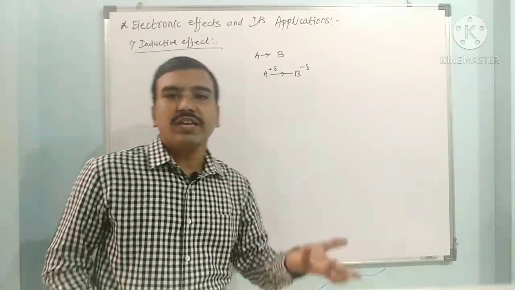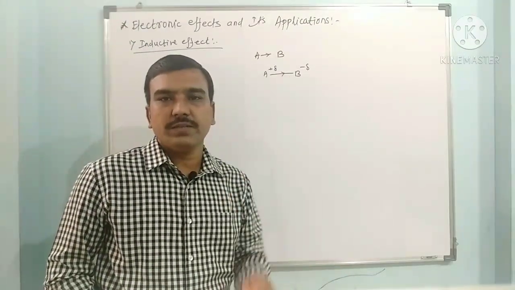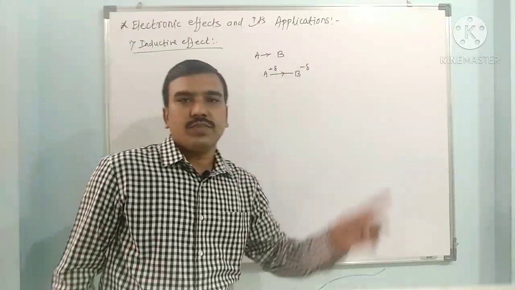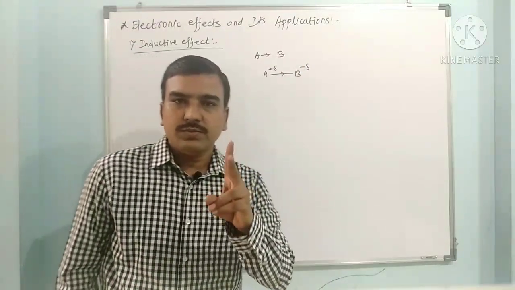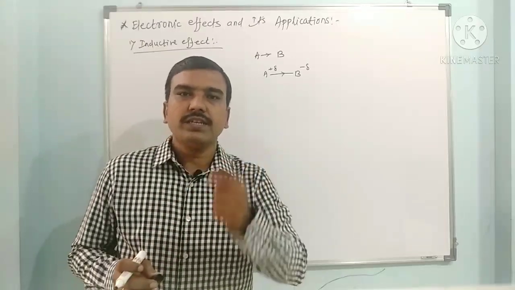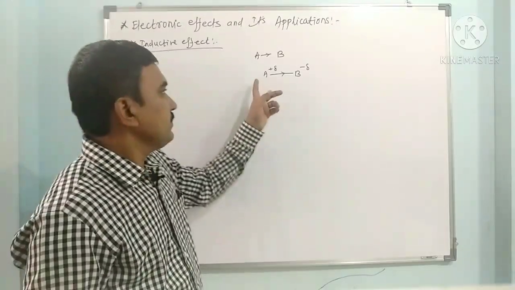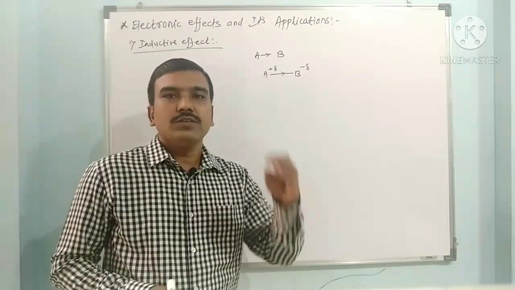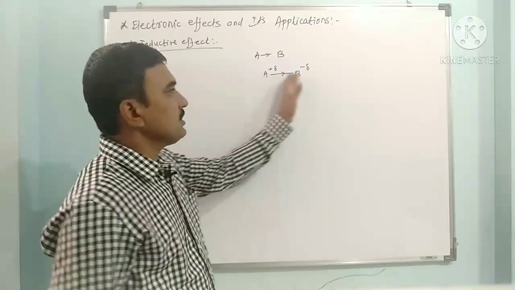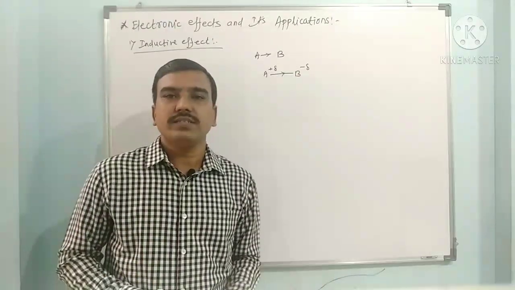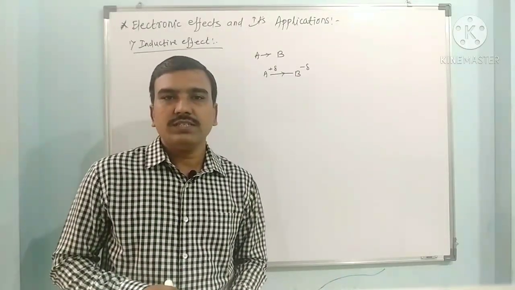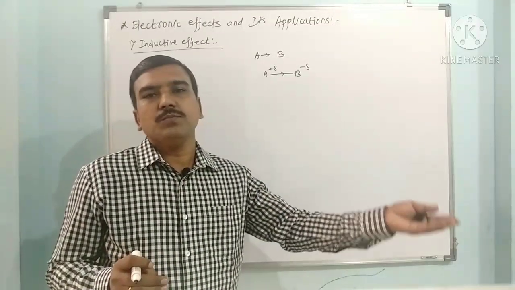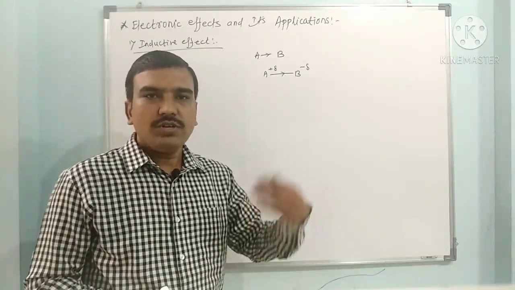The bond gets polarized and this effect is a permanent effect. It depends on the electronegativity of the atoms. If two bonded atoms have different electronegativity, so if A and B are different atoms with a difference in electronegativities, the sigma covalent bond is shifted towards the more electronegative element. This is called the inductive effect. So the inductive effect is simply the displacement of a sigma covalent bond towards the more electronegative atom or element.